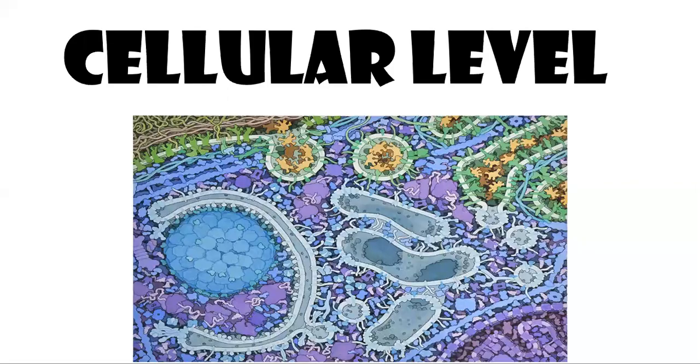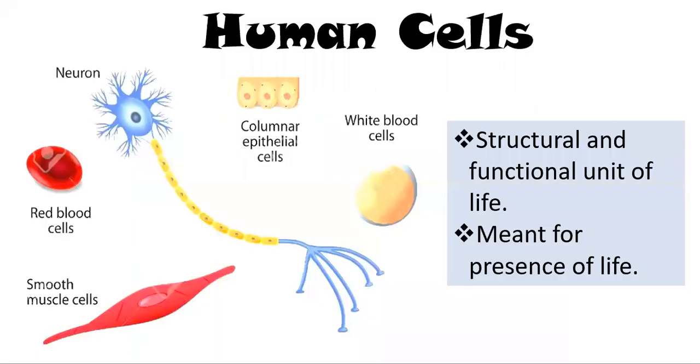Next, the level is the cellular level. It means how our body is organized starting from the cells, and this we have to study. So let's talk about human cells. Whenever we get the term cell, it means the smallest thing in our body that plays a role in structural and functional processes. That's how they create a body.